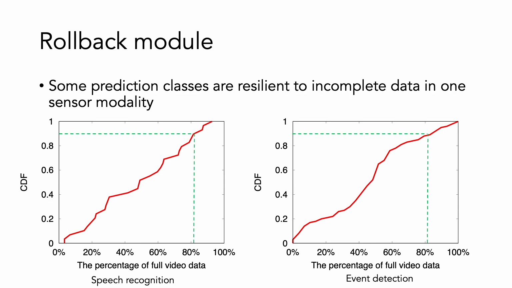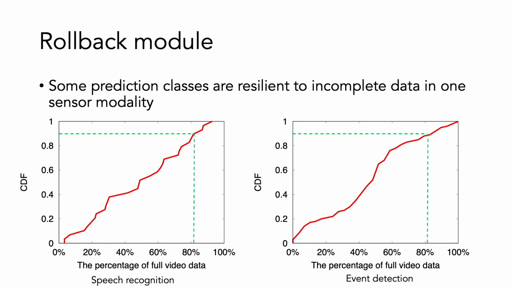However, we can see that for less than 10% of inference classes, the cloud needs to receive over 90% of full data to achieve the best accuracy. For these inference classes, if the cloud receives less than 90% of the total video frames, the system will discard the speculative inference and wait for additional data. Then the rollback module will recompute and output the inference. The rollback module assumes that the distribution of the testing data is similar to the distribution of the training data. However, we observe that if limited training data is available, this assumption may not hold. In this case, the rollback module may need to be periodically updated as more data becomes available.